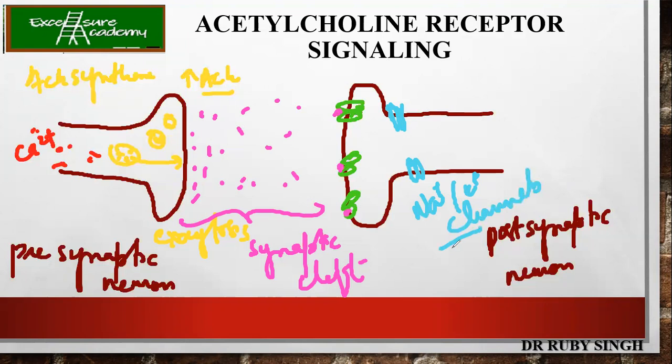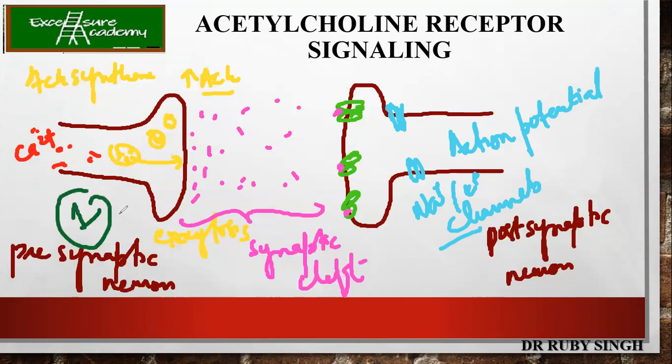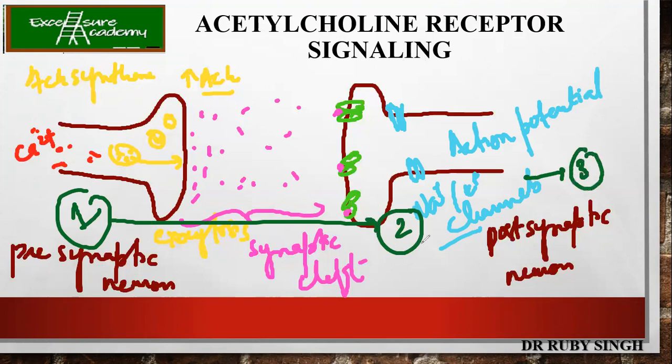Right, now when these channels are open, what happens? Again there will be a change in the action potential. So what does it mean? From your first cell, an action potential has been transferred to the second cell, and similarly it will go to the third cell. So this is how there is a transmission of the impulse.